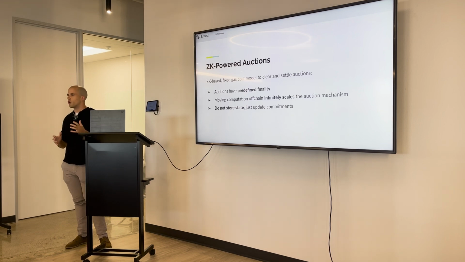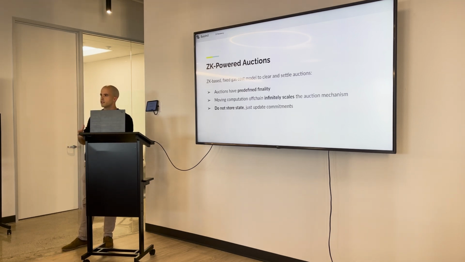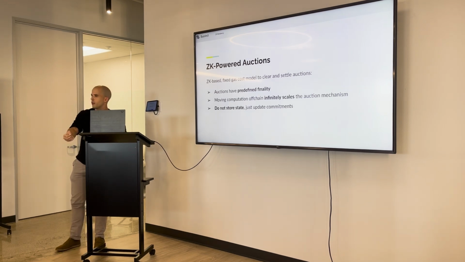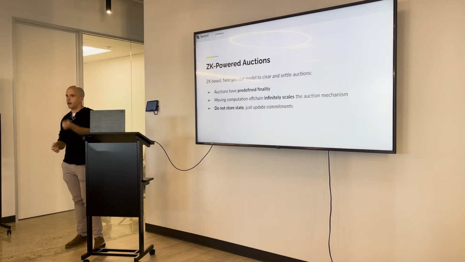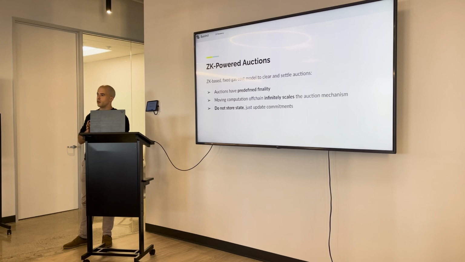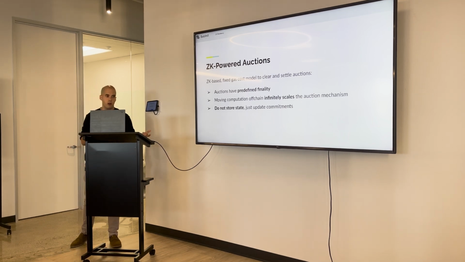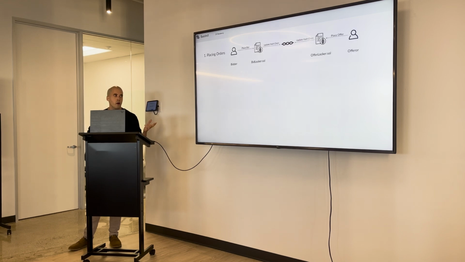Now, ZK for auctions is very interesting because it lends itself very well for this use case. Whereas in ZK rollups, a transaction is not final until you settle a proof, auctions have a predefined finality date. So on the finality date, you generate a single proof, which verifies the execution of the whole auction, and that's it. By moving most computation off chain, most state off chain, you save tremendously, and you effectively are able to infinitely scale auctions. Now let's look into how this works.